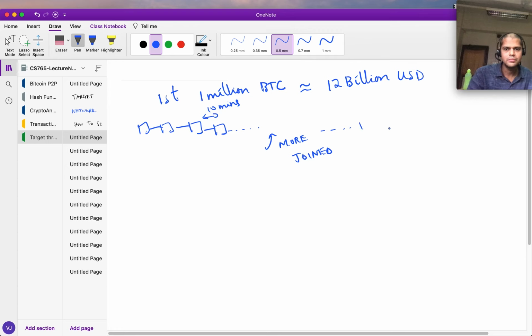As time progressed, people started using hardware rather than trying to use their laptops or whatever. They're doing the mining in software. They actually built ASICs to do the mining faster in hardware.